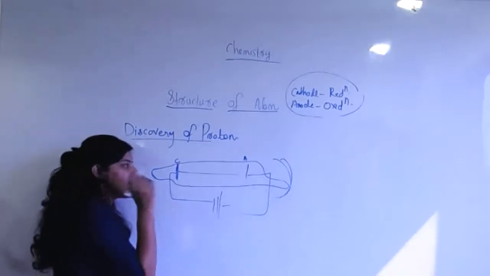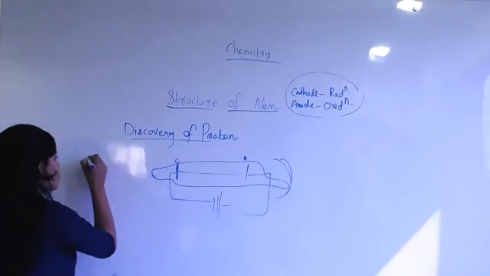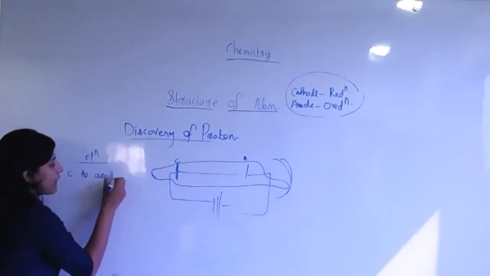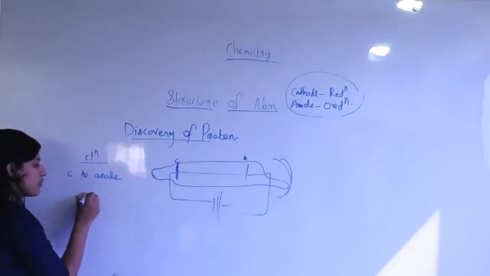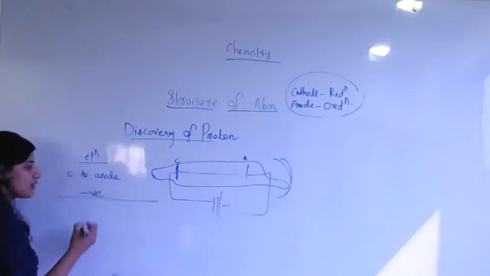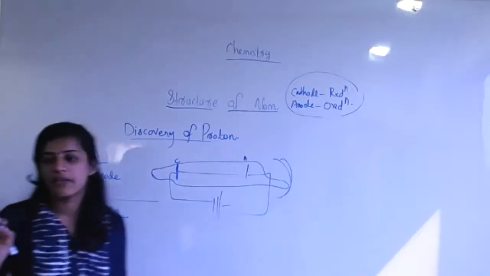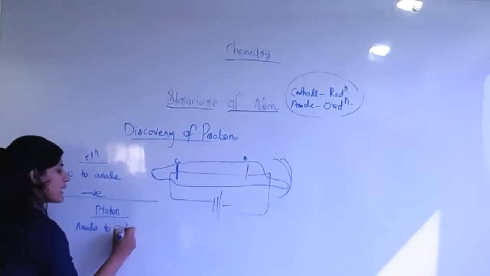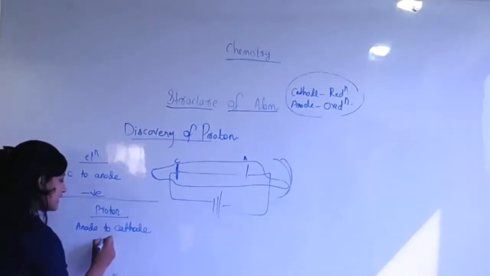But one thing, in this particle, can you tell how the flow is? In the electron, it moves from cathode to anode. After generalizing, finally we know that the electron has a negative charge. Similarly, can you tell me about the proton with the same discharge tube experimental setup? One thing is different. What is the difference? It will be anode to cathode, right? Sure, it will be anode to cathode. Then what about the charge? Positive charge. This is the generalization.